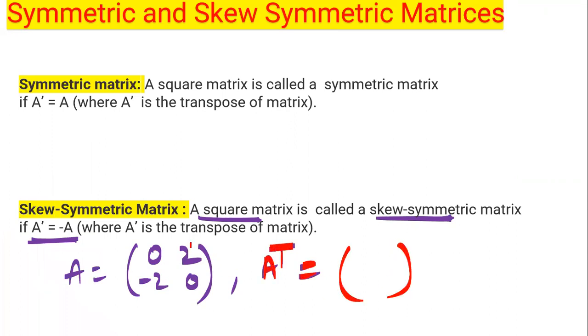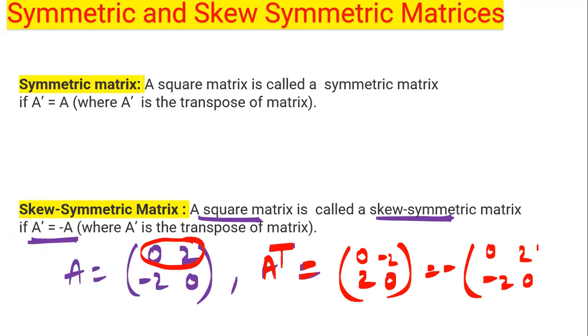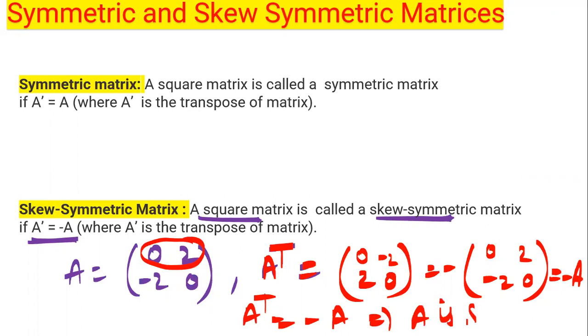Write down first row in first column, second row in second column, and now take the minus sign common. 0 2 minus 2 0, and you can see this is again equal to A. The minus will remain as it is, and here you can see A transpose equal to minus A implies A is a skew symmetric matrix.